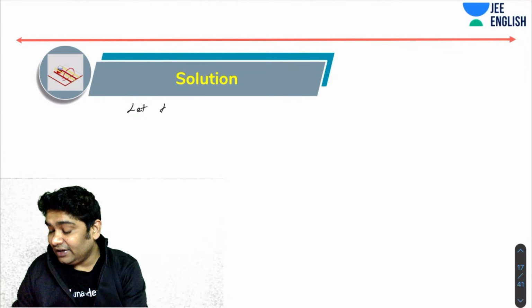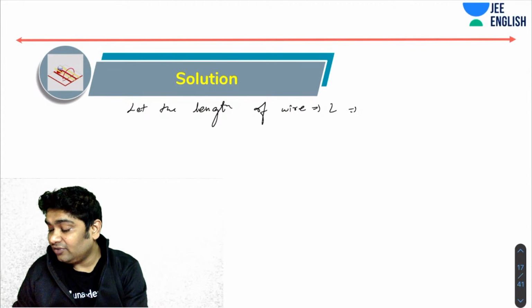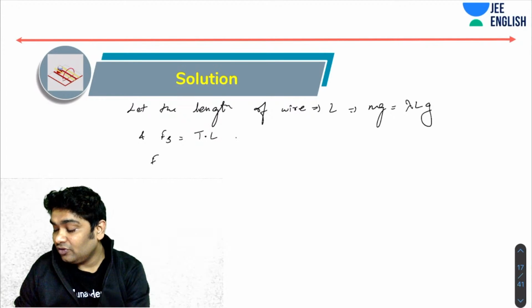Let the length of wire equal L. So what I can realize is therefore mg equals lambda Lg. And what is the force of surface tension? Force of surface tension is T into L. Now for equilibrium of the wire,